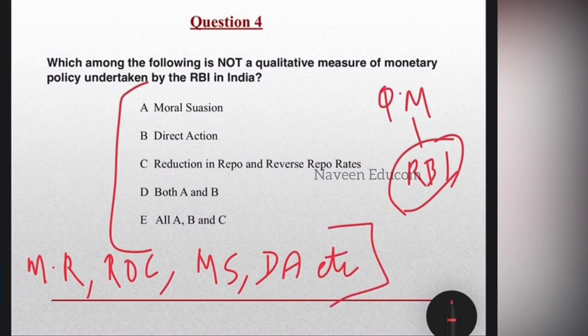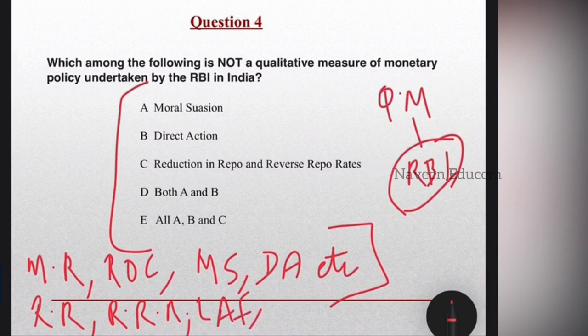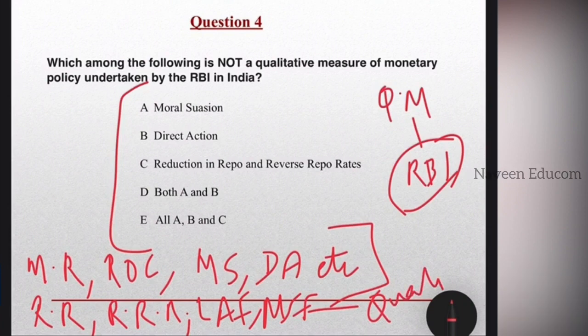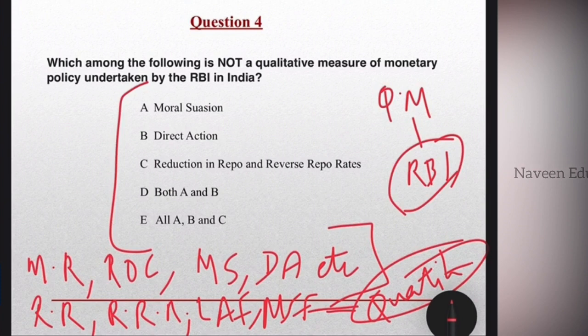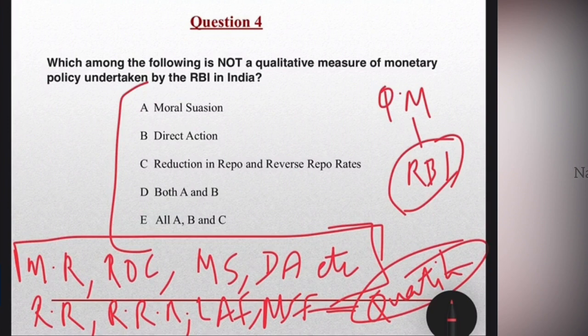So students, please kindly note these sections we have explained till now. These are the qualitative measures, whereas the reverse repo rate, LAF, MSF, etc. are the quantitative measures adopted by RBI for this purpose. Hope you are noting it down and are trying to score more marks by having more knowledge through this video. That is what we expect from here.